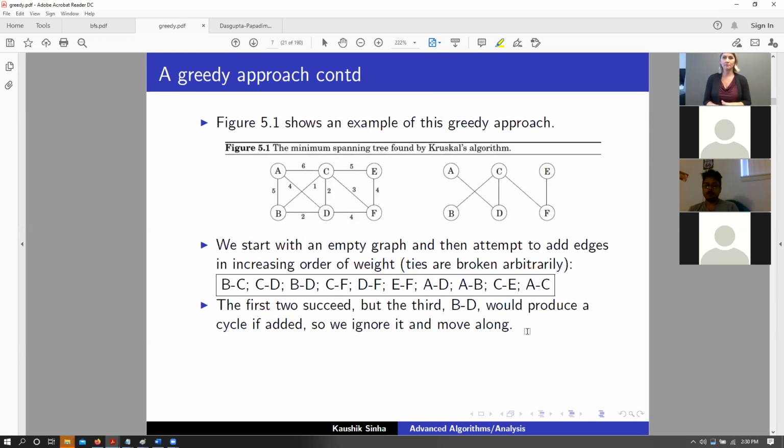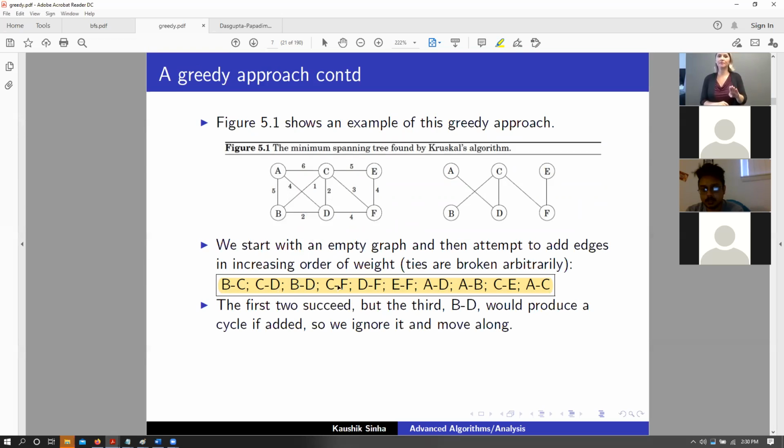So let's take an example working algorithm, a dry run of what Kruskal would do. We already should understand this, but okay. So we have this set of edges here, A to C, C to B, and so on. And we have these edge weights where B to C is 1, C to D is 2, B to D is 2 again, C to F is 3, and so on. So given this set of edges, we first need to sort these edges in ascending order.